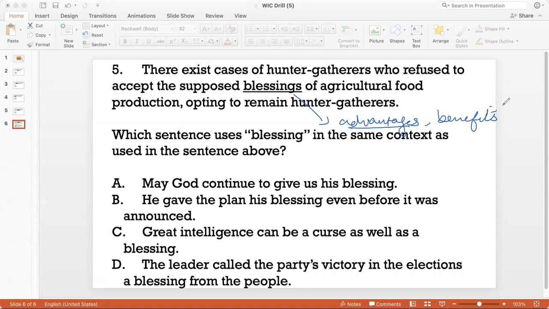Now, which sentence uses blessing in the same context as used in the sentence above? Okay. May God continue to give us his blessing. So this is the very obvious meaning of blessing, right? When you talk about blessing as receiving some sort of grace from the Almighty. So that doesn't mean advantages or benefits in the way the author has used it. So I don't like A. He gave the plan his blessing even before it was announced, which is to say that he gave the plan his consent. He said, it's okay, go ahead with the plan. So again, that does not mean advantages. So I don't think it's B.